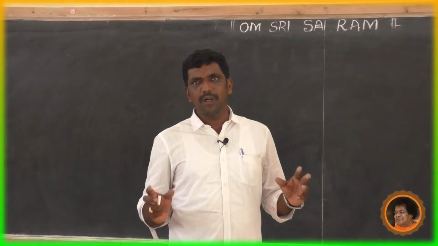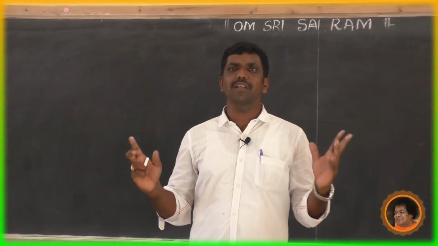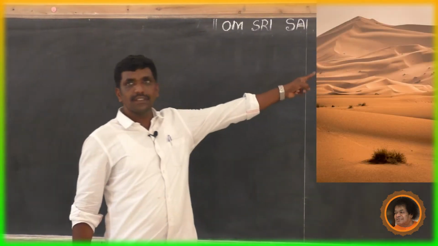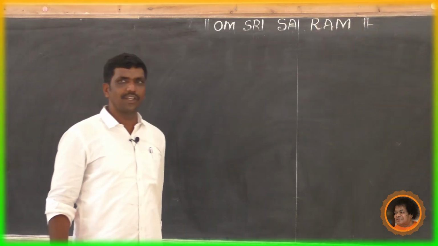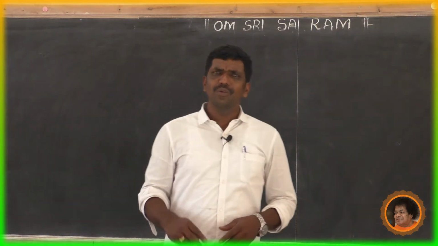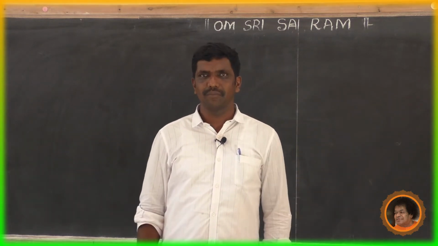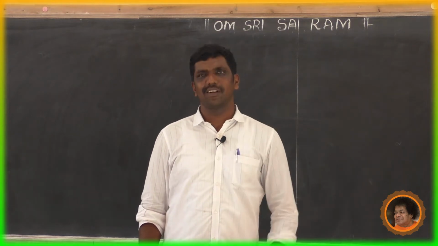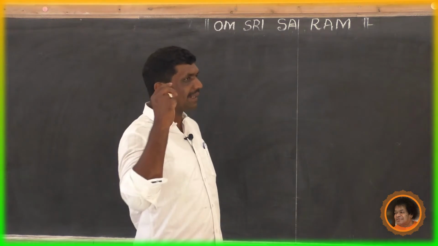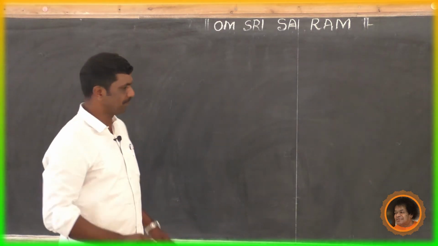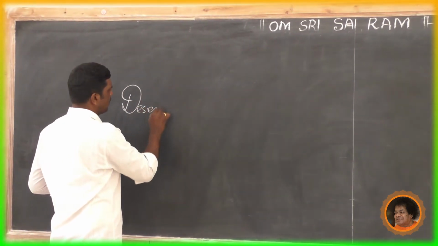See, you might have heard what is desert. Already you have seen the images of desert. See the image of desert. Yes, if you see, the entire land is covered with sand. See, that is also soil. Here, how is it formed? It is formed under desert and semi-desert conditions. Now we are going to see desert soil.